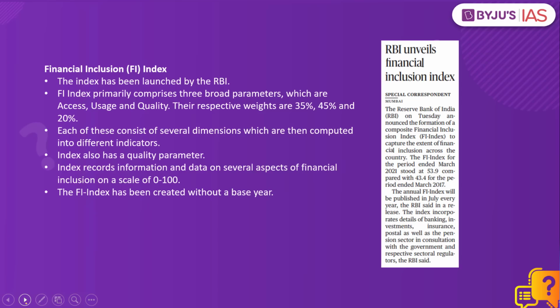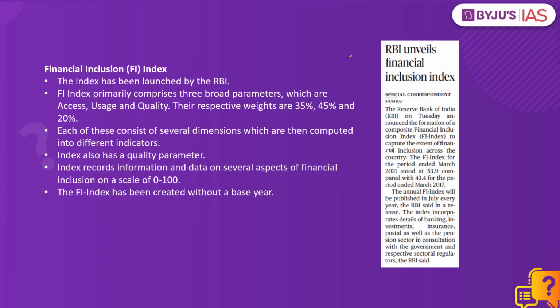What is the context? This article in the Hindu newspaper today states that the Reserve Bank of India has announced the formation of a composite index called the Financial Inclusion Index. So now RBI has come out with the Financial Inclusion Index, that is the FI index, and this index will capture the extent of financial inclusion across India.